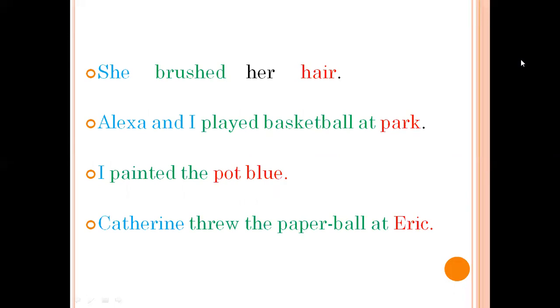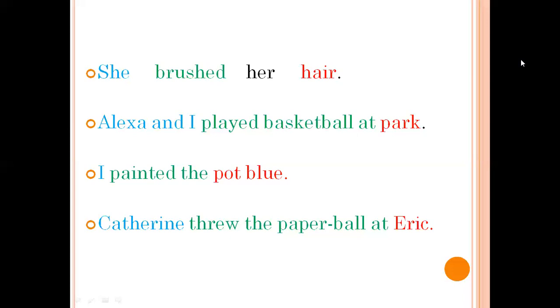Number 2 example. Alexa and I played basketball at park. Alexa and I are subject. Played basketball is the predicate and park is the place where Alexa and I are playing basketball. Similarly, the other two examples, I painted the pot blue. I is the subject that is initiating the action of painting. Pot is the receiver of an action and painted the pot is the predicate.